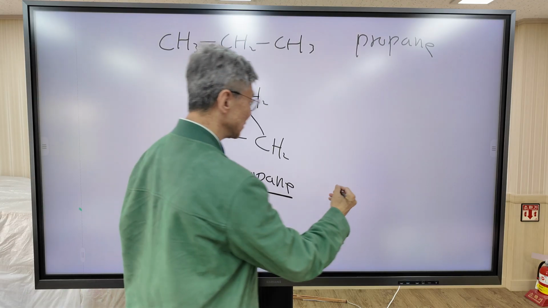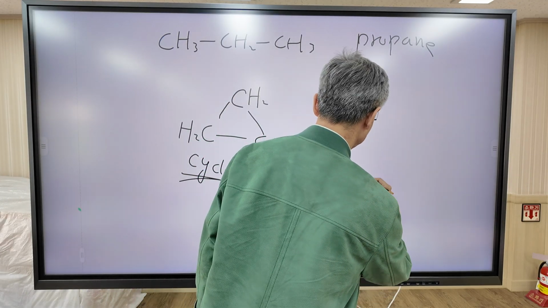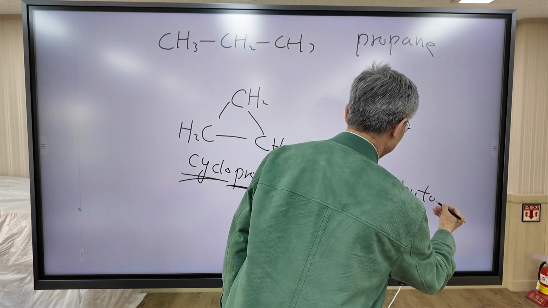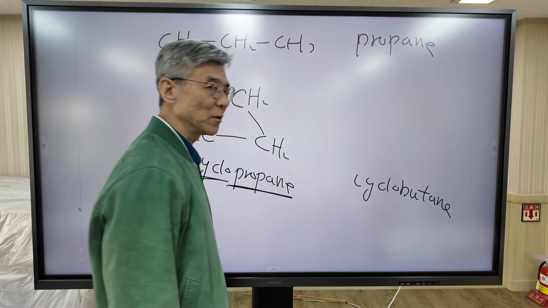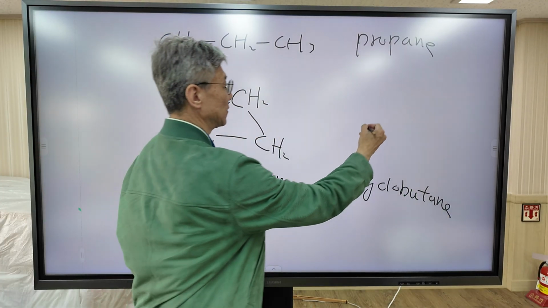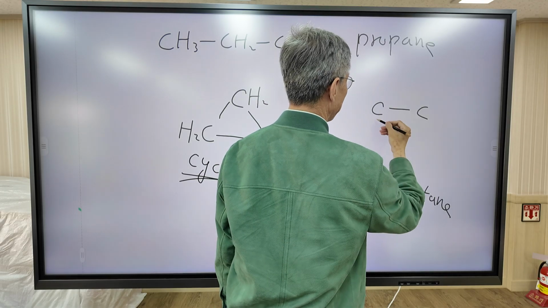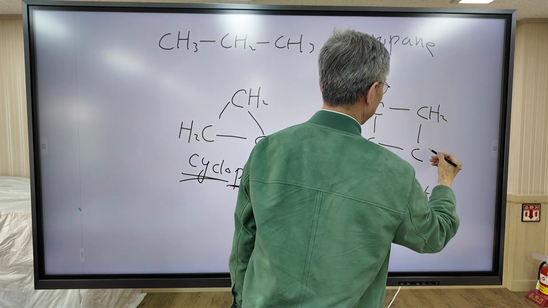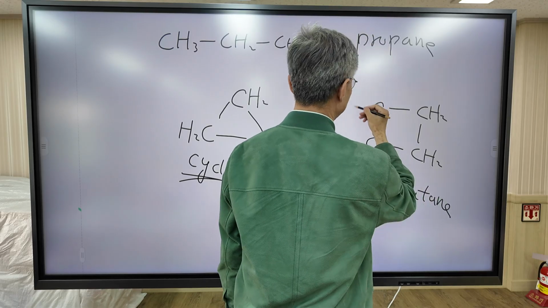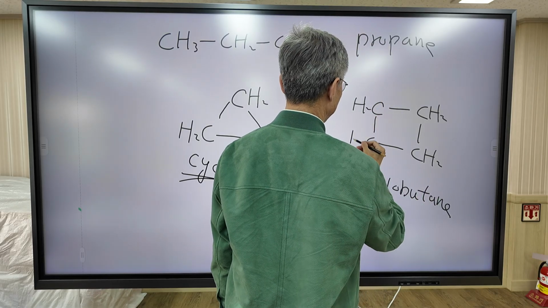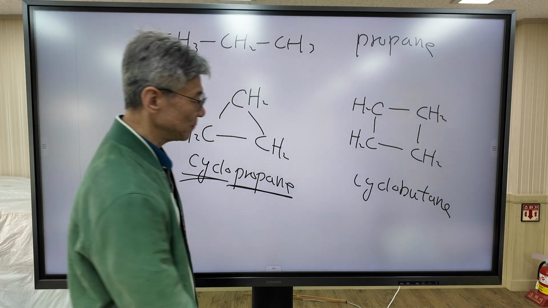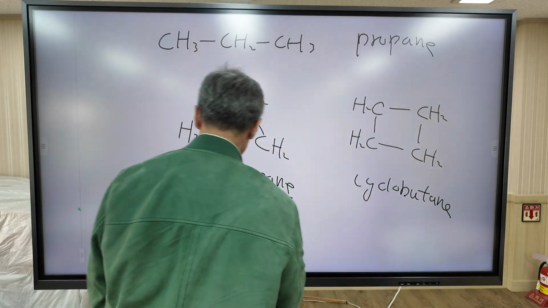Similarly, there is cyclobutane. Butane is composed of 4 carbons. Okay. So similarly, we can have cyclohexane.